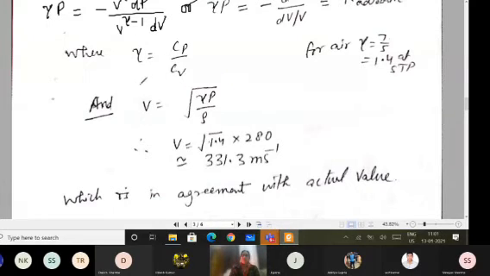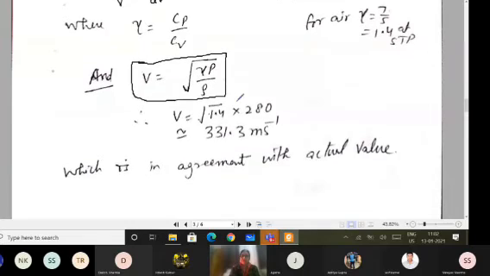For the speed of sound in air, V equals square root of gamma P upon rho. Of course, gamma is a number, a constant value, so it is not changing the results. Dimensionally the things are correct, and it is in agreement with the actual value also. So this is the final result for the speed of sound. Of course, sound is a longitudinal wave.